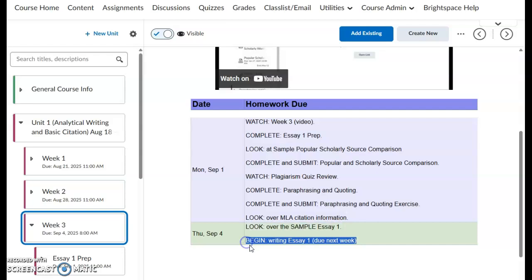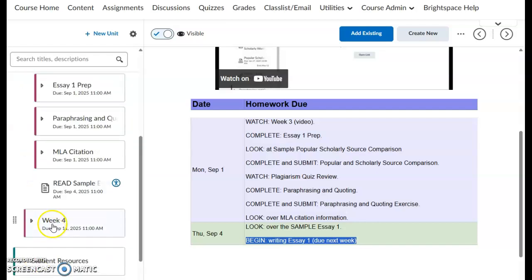All right, and then the last thing due this week is to begin writing essay number 1. Now remember, this needs to happen in your Google Doc that I shared with you, okay? Check your email. If you're totally confused what I'm talking about, you're going to have an email from me with further explanation and a reminder of how this will work, okay? That's due next week.